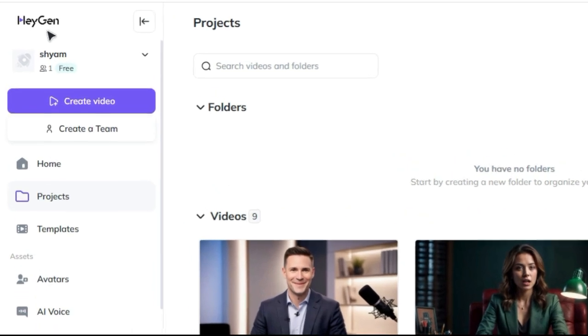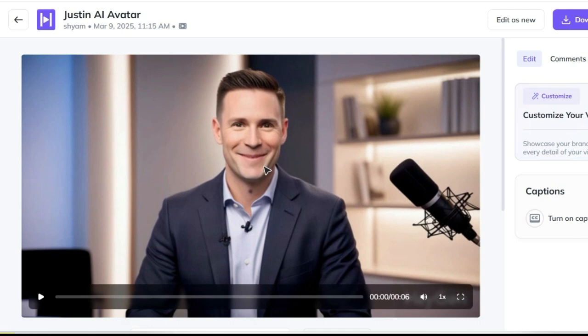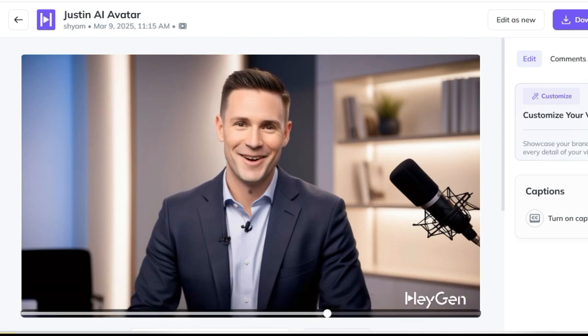Finally, we'll use HeyGen to bring our avatar to life. HeyGen is an incredible platform that lets you create AI avatars that can speak, gesture, and even mimic your expressions. These tools are all beginner-friendly, so even if you've never worked with AI before, you'll be able to follow along. Let's start with Leonardo AI.